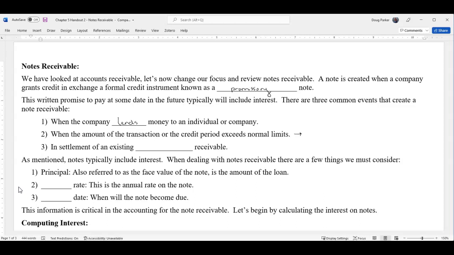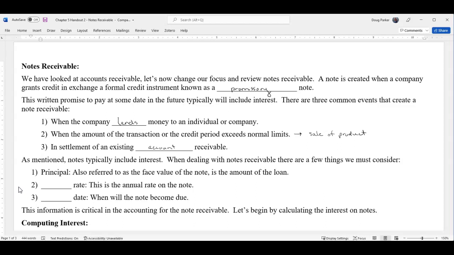You need a longer period of time, and usually for a company to allow you to use their assets for a longer period of time, they're going to charge interest. So a lot of times this would be the sale of a product that requires a longer period to repay than a normal 30-day window, say, than your power bill. Or you can do it in settlement of an existing account receivable.